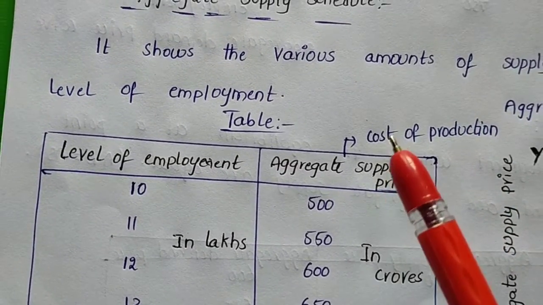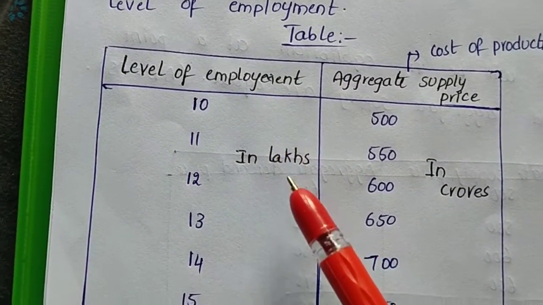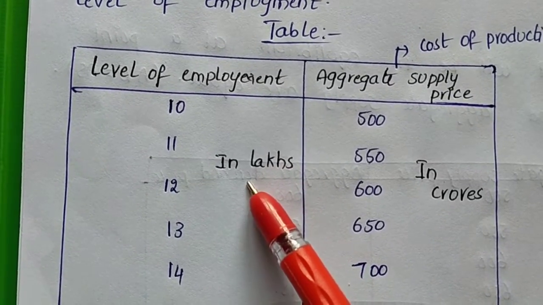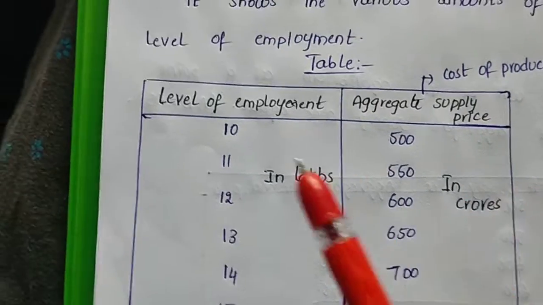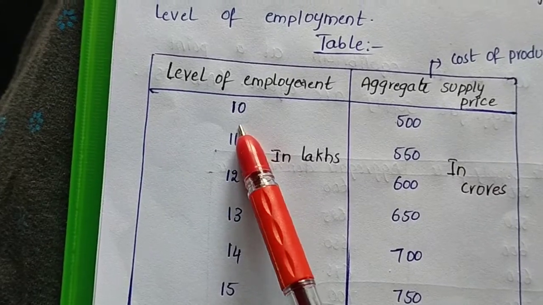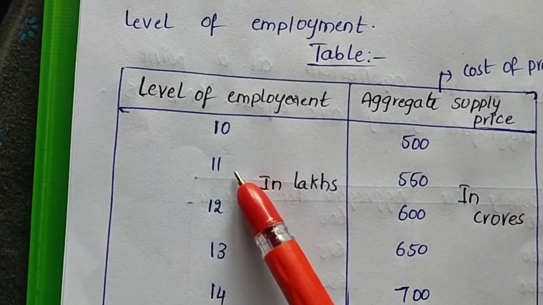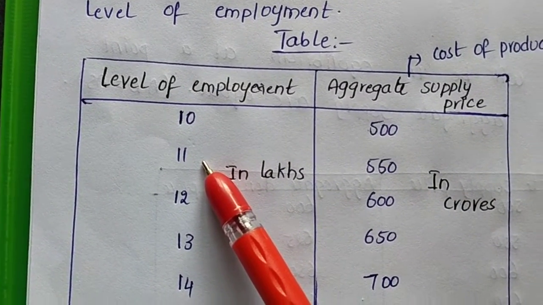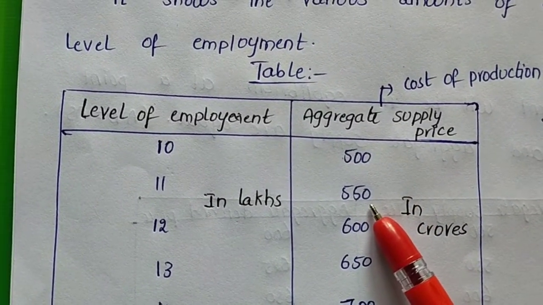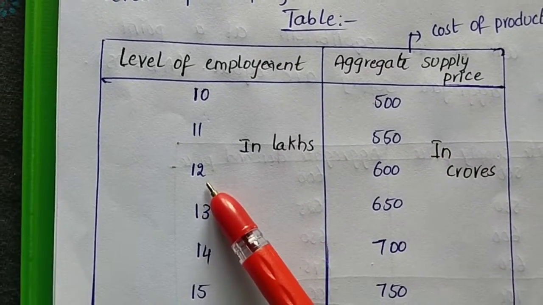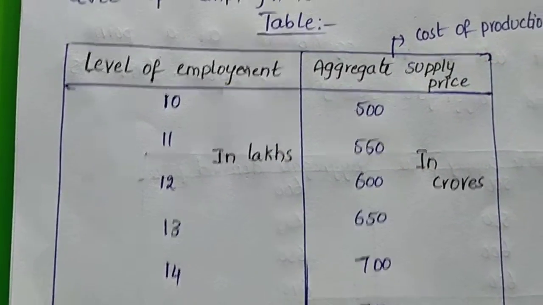Friends, in this table, level of employment means how many laborers are working. We take the level of employment in lakhs of laborers, and the cost of production in crores. Firstly, we take 10 lakh laborers and the cost of production is 500 crores. For 11 lakh laborers, the cost of production is 550 crores. For 12 lakh laborers, the cost of production is 600 crores.